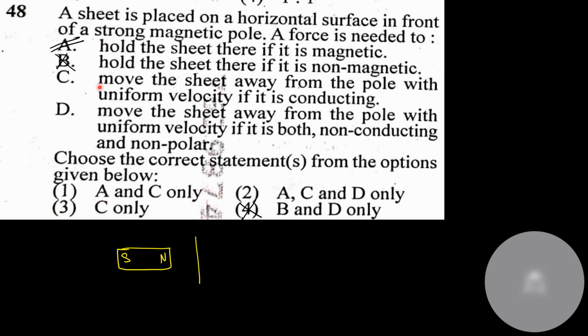Option C: move the sheet away from the pole with uniform velocity if it is conducting. Obviously, current would be generated. Move the sheet away from the pole with uniform velocity if it is both non-conducting and non-polar. No, you do not need to. Non-polar means non-magnetic. Suppose you are moving a piece of wood away from this pole, does it affect? No. So only A and C, option number 1.